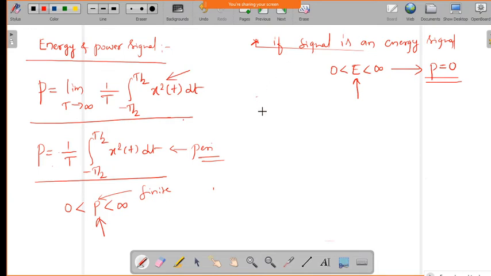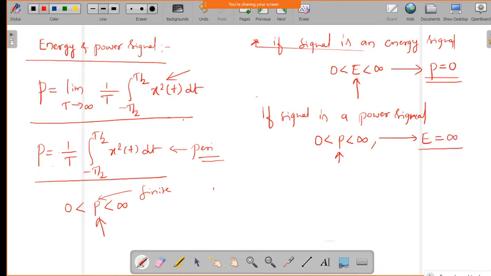And similarly, if the signal is a power signal, then its power should be finite, less than infinity. For this power signal, if you calculate the energy, it will go to infinity. So if the energy is infinity and the power is finite, then we can call it a power signal. And if the signal's energy is finite and power is 0, then we can call that signal an energy signal.